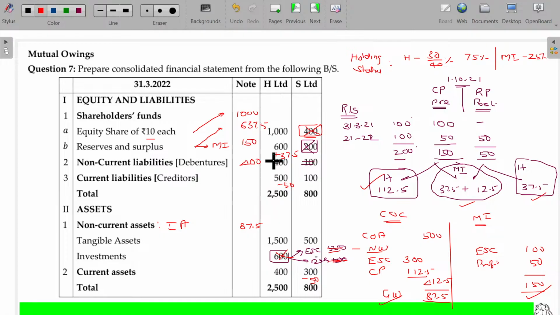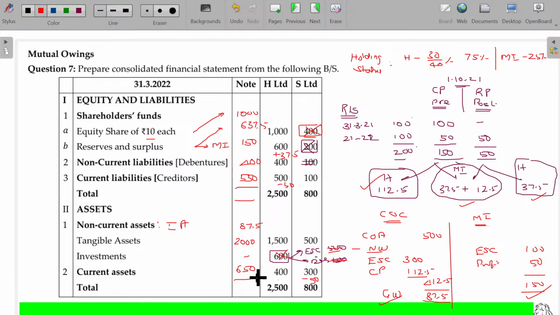That 100 rupees got already cancelled. Mutual owings, right? 500 plus 100, 600 minus 50, 550 will be the current liabilities. Here, investment, the tangible assets 1500 plus 500, 2000 rupees. Investment got totally cancelled. Current assets being 400 plus 300 minus 50, 650.